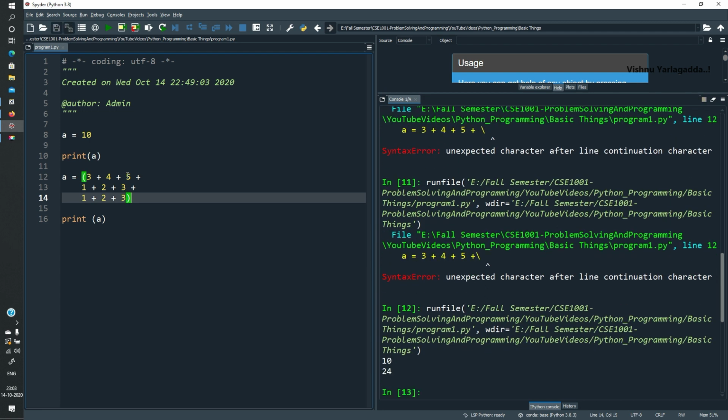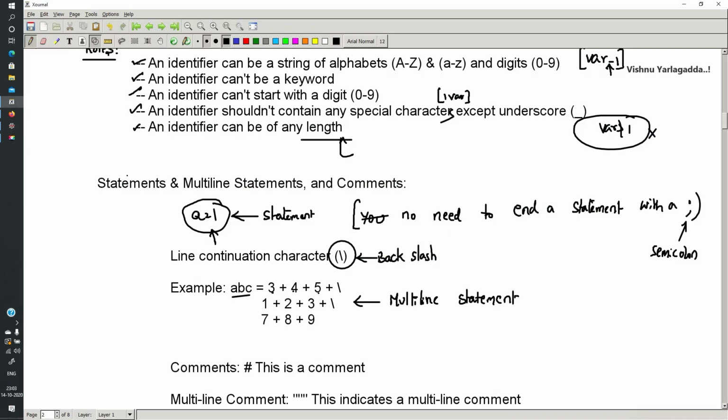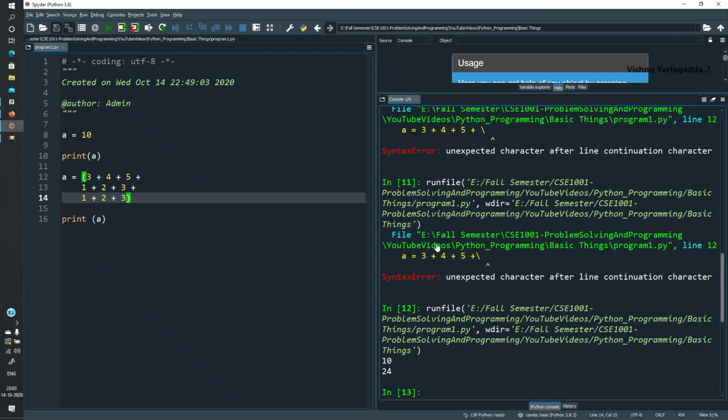See, this is perfect. So one is 10 and the second one is 24. Instead of backslash, you can use parenthesis for multi-line. The backslash is not working, I'll check once why it is not working. That's fine, so parenthesis you can keep.